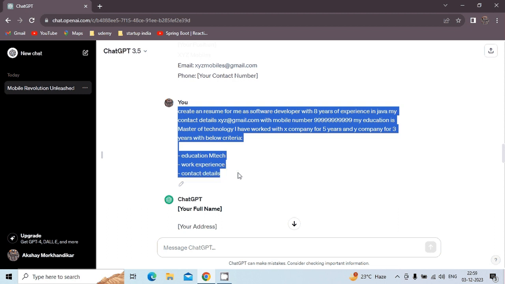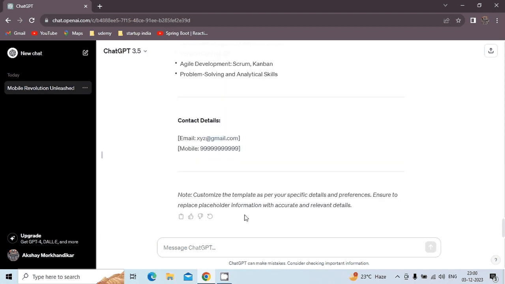So this is about ChatGPT, and you can get any type of content over here. You can search for any business or anything, and it will give you a number of things with it. For example, if I want to summarize with the below criteria, I want to know about a great political leader in the world. Who is it? And then I want his education details,